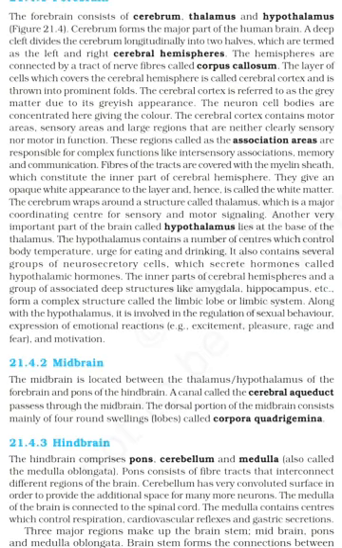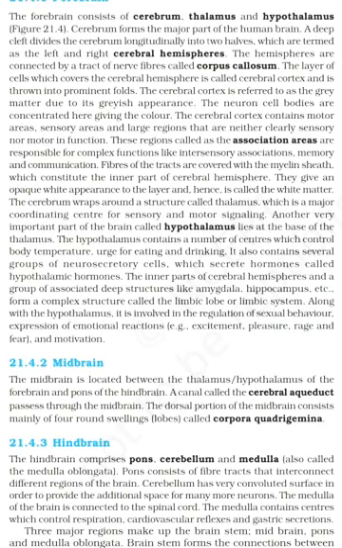The layer of cells which covers the cerebral hemisphere is called cerebral cortex and is thrown into prominent folds. The cerebral cortex is referred to as the gray matter due to its grayish appearance. The neuron cell bodies are concentrated here, giving the color. The cerebral cortex contains motor areas, sensory areas, and large regions that are neither clearly sensory nor motor in function. These regions, called the association areas, are responsible for complex functions like intersensory associations, memory and communication.